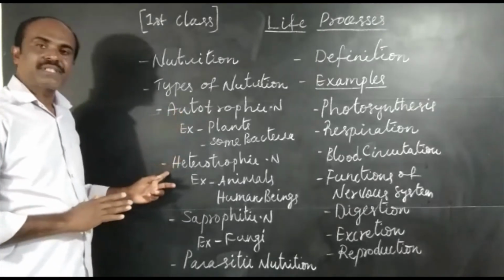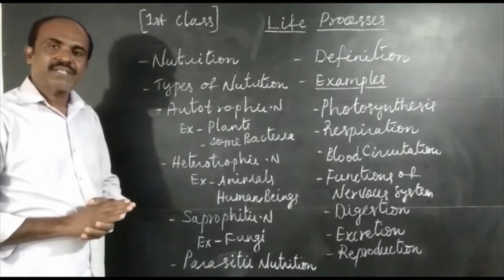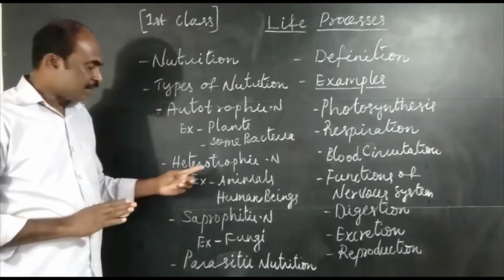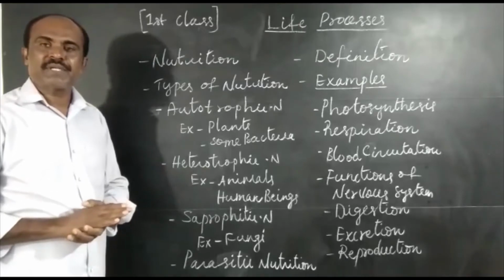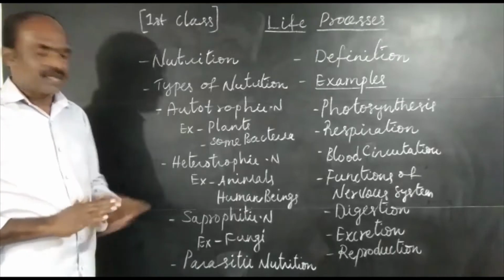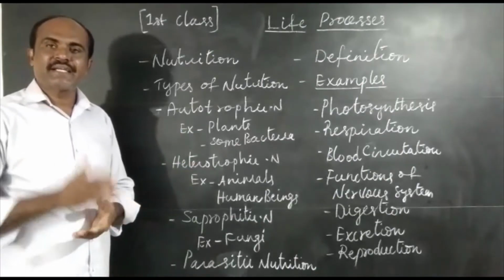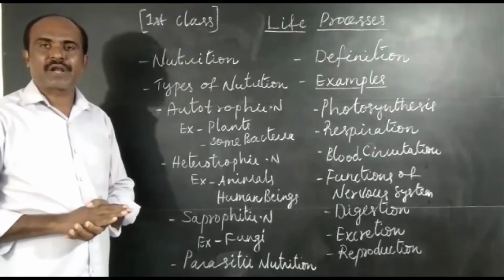Second type of nutrition is heterotrophic nutrition. Animals and human beings are heterotrophs. Heterotrophic nutrition is a process in which organisms depend on other organisms for their food material. Heterotrophs break down food material inside their body and the digested food materials are absorbed into blood.